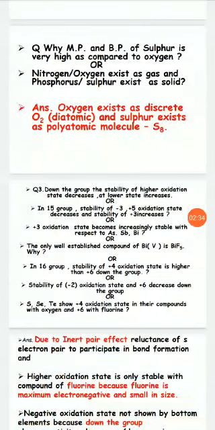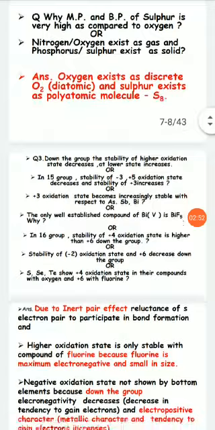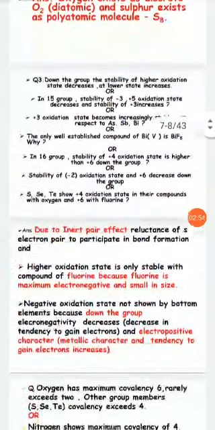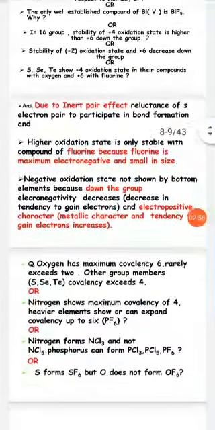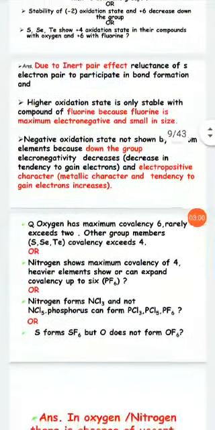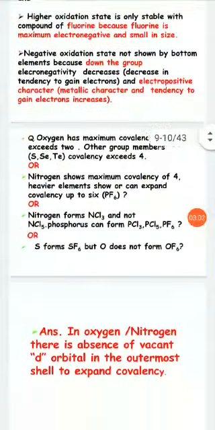Inert pair effect, a very important topic. The reluctance of the electron pair to take part in bond formation is called the inert pair effect. Why do the higher oxidation states become less stable as we move from top to bottom in a group? The answer is due to the inert pair effect. The inner s orbitals do not take part in bond formation.